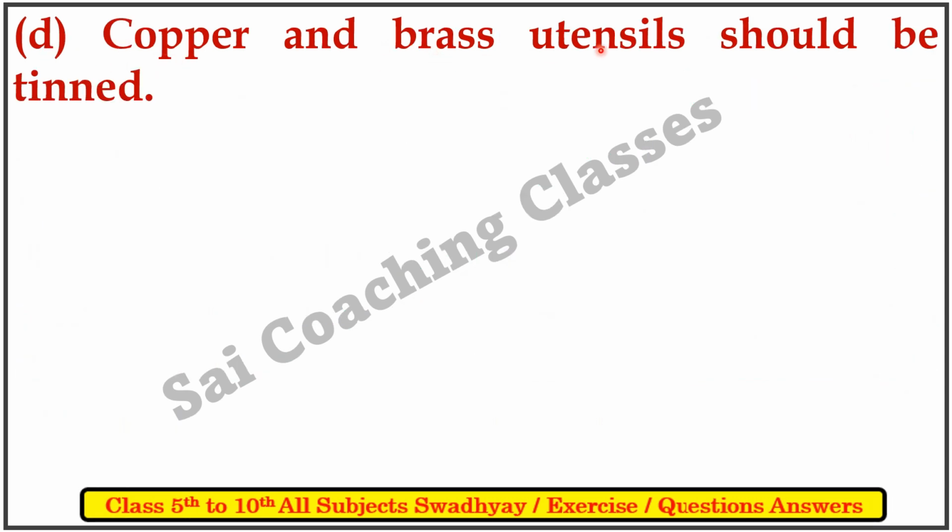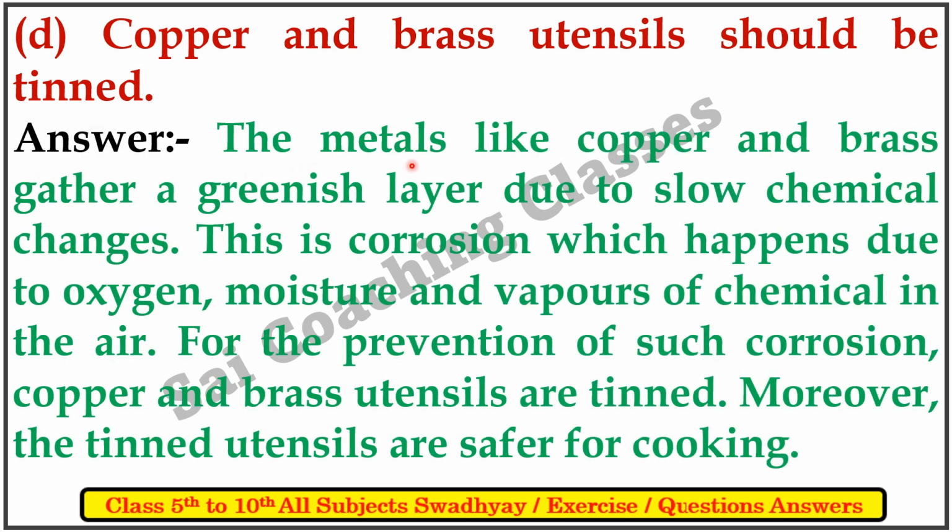D. Copper and brass utensils should be tinned. Answer: metals like copper and brass gather a greenish layer due to slow chemical changes. This is corrosion, which happens due to oxygen, moisture and vapors of chemicals in the air. For the prevention of such corrosion, copper and brass utensils are tinned. Moreover, tinned utensils are safer for cooking.